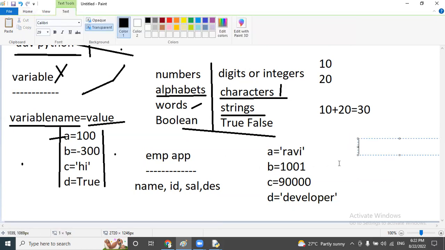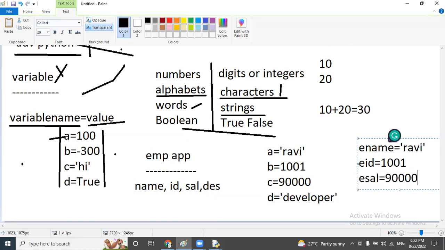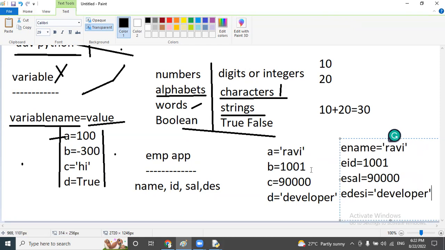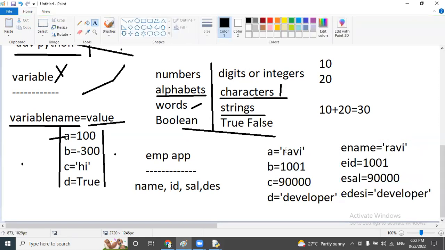Another developer is going to create E name equal to Ravi, E ID equal to some ID, E salary equal to some value, and E designation equal to some value. Like this, both developers created different variables. Observe one thing: both are valid. The first person's variables are valid, and the second person's variables are also valid. But when we work with these variables, what is A? Is it an ID or a password? We don't know exactly.